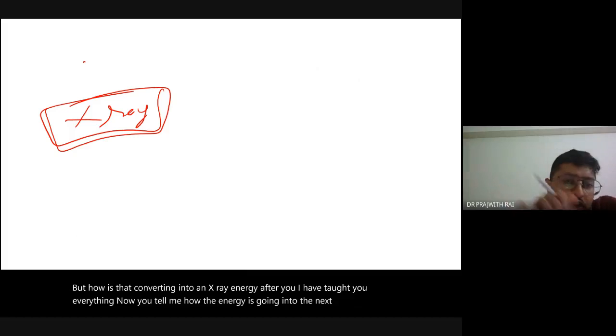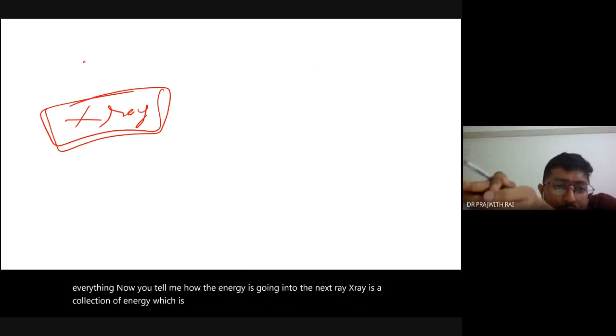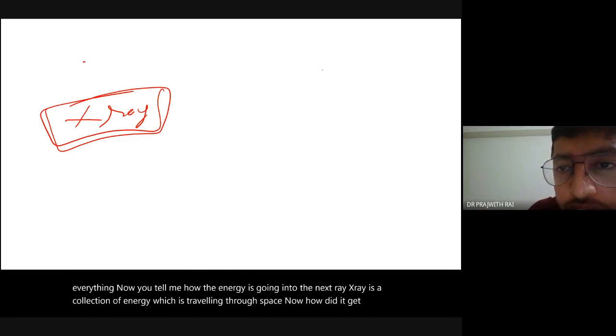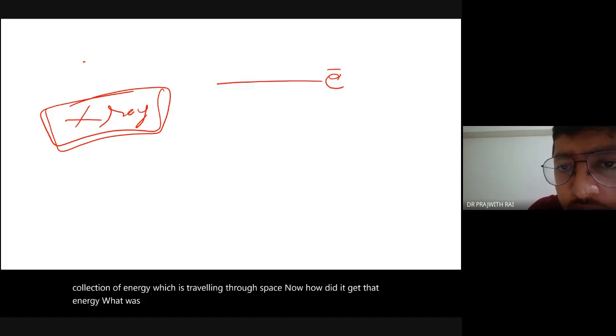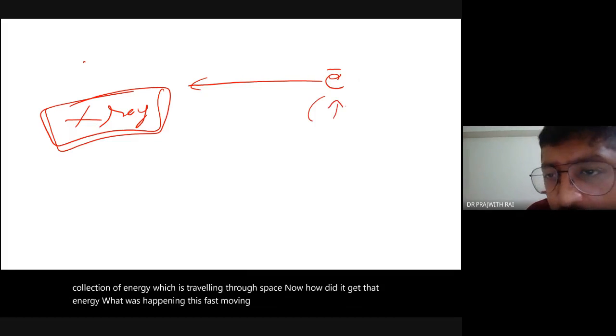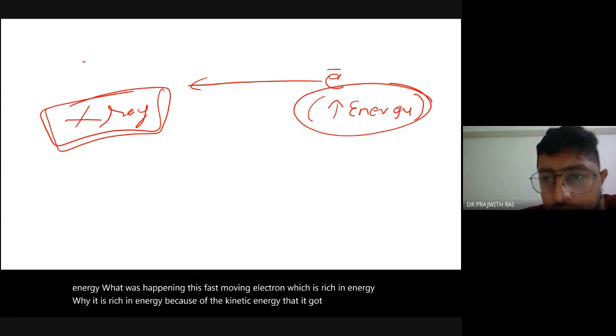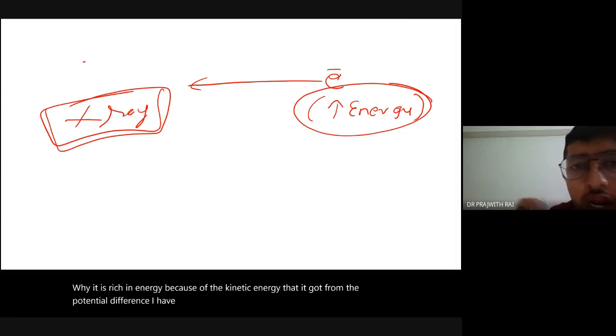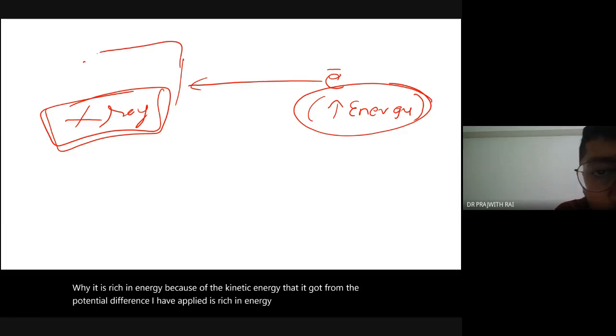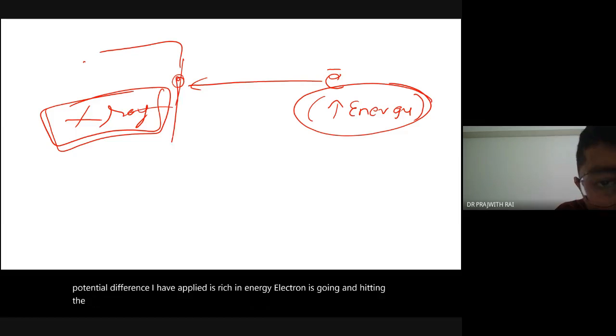X-ray is a collection of energy which is traveling through space. Now how did it get that energy? This fast-moving electron is rich in energy because of the kinetic energy that it got from the potential difference I have applied. The electron goes and hits the anode and releases its energy as X-ray.